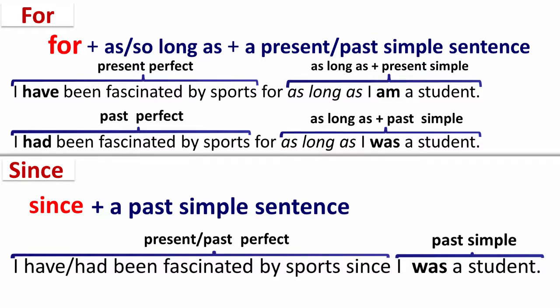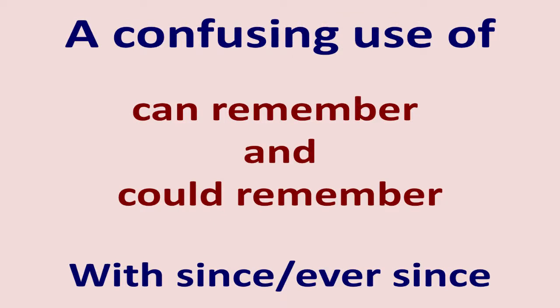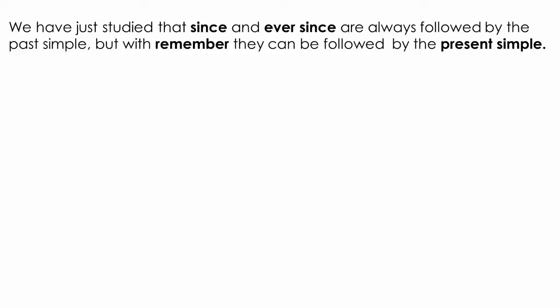A confusing use of can remember and could remember with since and ever since. We have just studied that since and ever since are always followed by the past simple, but with remember they can be followed by the present simple. Why?